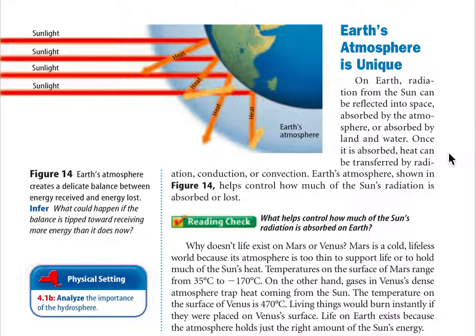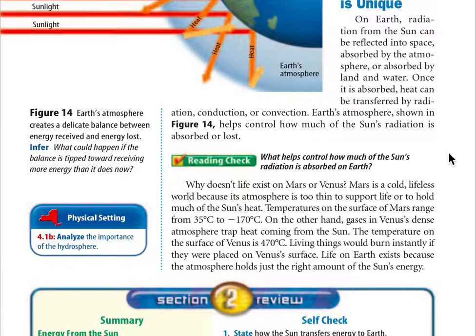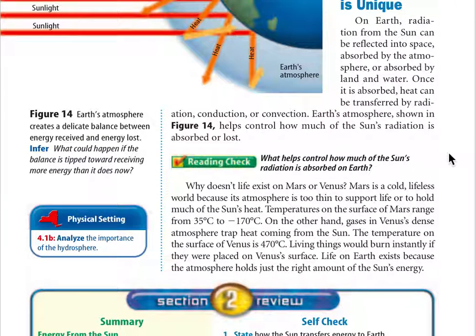Why doesn't life exist on Mars or Venus? Mars is a cold, lifeless world because its atmosphere is too thin to support life or hold much of the sun's heat. Temperatures on the surface of Mars range from 35 degrees Celsius to negative 170 degrees Celsius. On the other hand, gases in Venus's dense atmosphere trap heat coming from the sun. The temperature on the surface of Venus is 470 degrees Celsius. Living things would burn instantly if they were placed on Venus's surface.